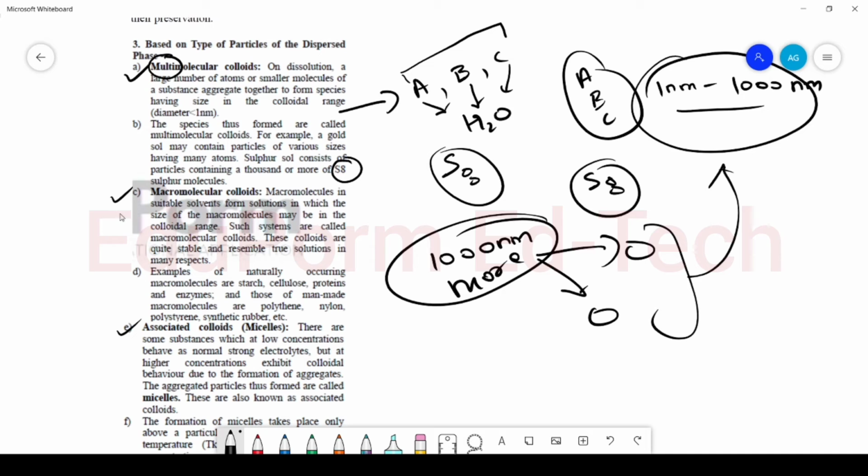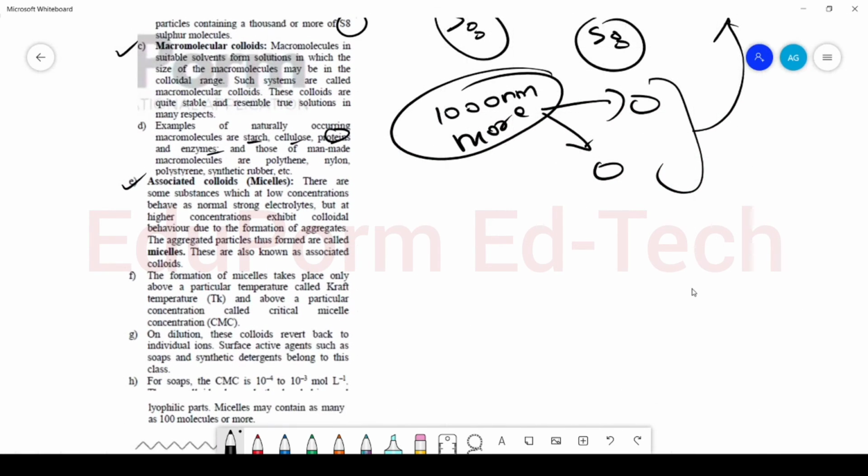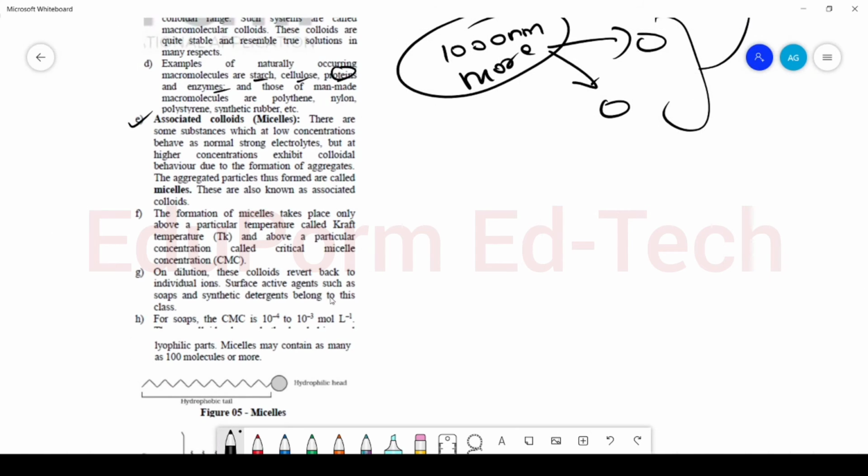So they would form a suspension in usual terms, but when they get fragmented, they get broken up, they form colloidal sol. Examples of naturally occurring macromolecules include starch, cellulose, protein and enzyme. Mostly proteins and fats show such behavior. Fats tend to prepare suspensions rather than colloidal sols in most cases.